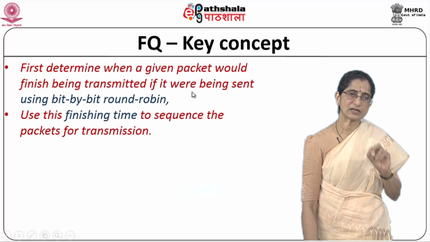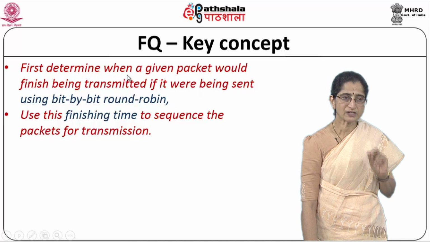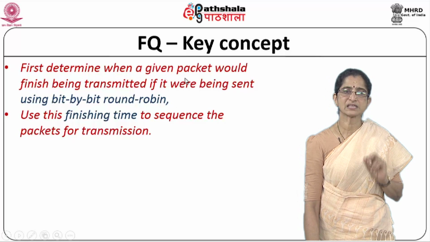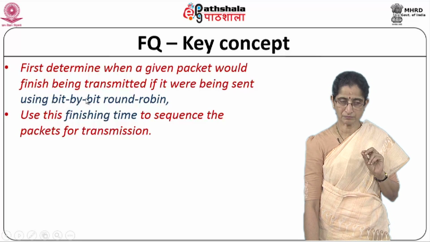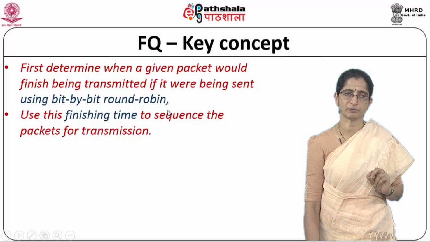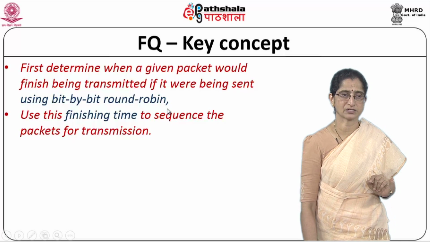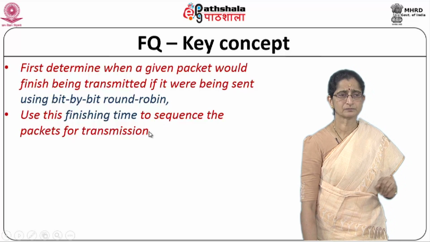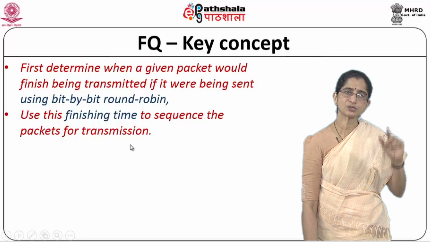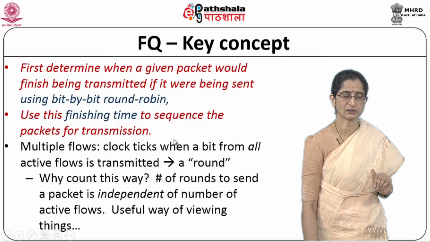Let us look at the key concept in fair queuing. When a packet arrives, you first determine when this given packet would finish transmission if it were being sent using a bit by bit round robin approach. That is, if we were using bit by bit round robin, what would be the finish time for this? Determine that, and we use this finish time to sequence the packets for transmission. This is the key idea that is used.